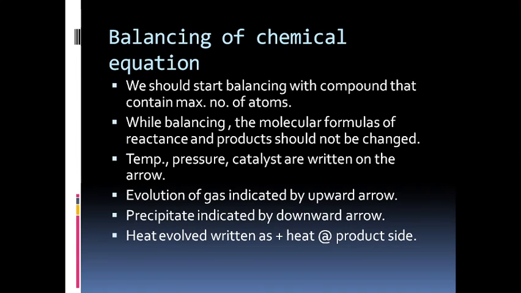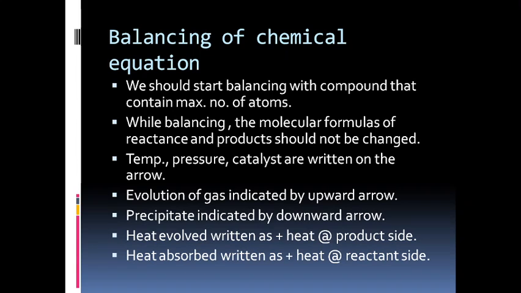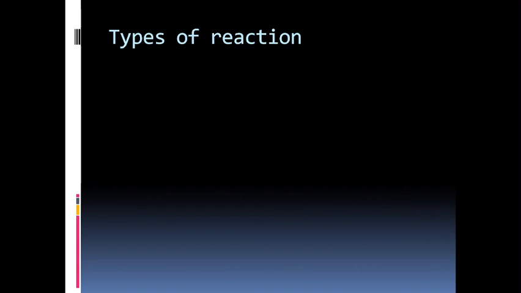Heat evolved is written as plus heat at the product side. If heat is generated during a chemical process, we have to write plus heat at the product side. And if it is reverse, means if heat is absorbed during the process, then we have to write plus heat but at the reactant side. So remember these points, write it down.